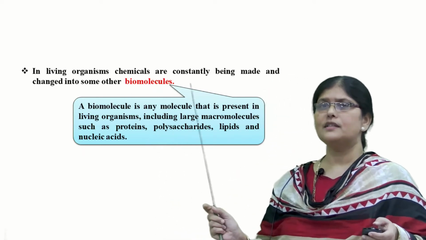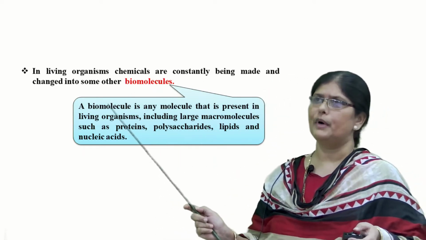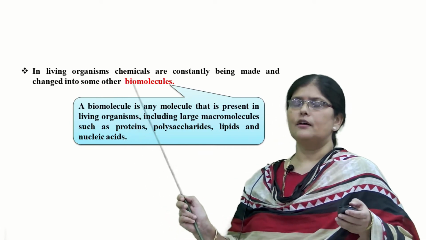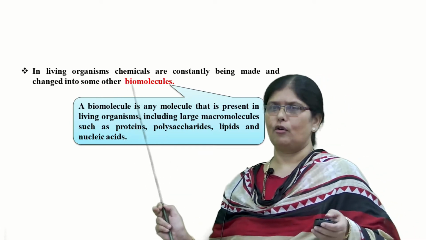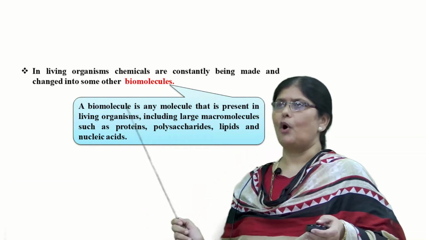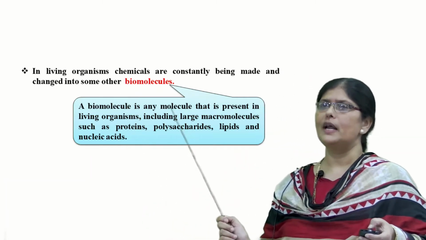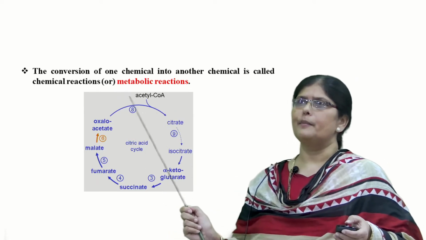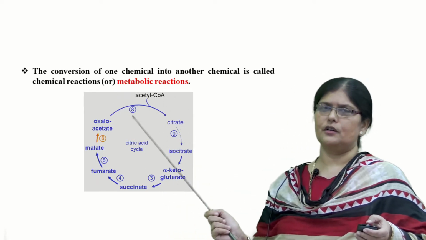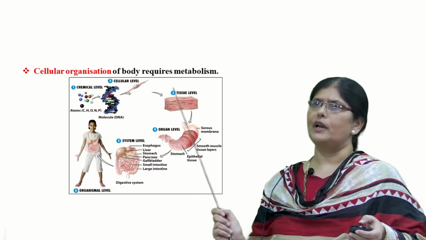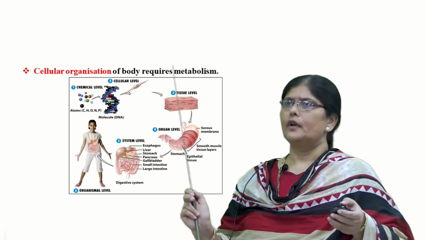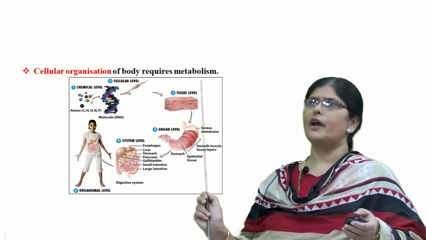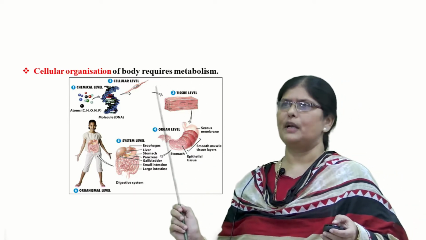Now here, what is the meaning of biomolecule? It is nothing but a molecule which is present in a living organism, which is in the form of a large size, that is macromolecules, like proteins, polysaccharides, lipids and nucleic acids. So the conversion of one chemical into another chemical is called a chemical reaction, or you can also call it a metabolic reaction. In multicellular organisms, the cellular organization of the body requires metabolism.